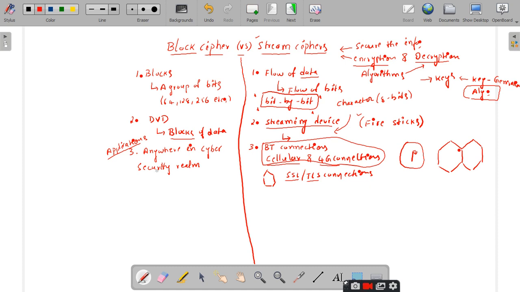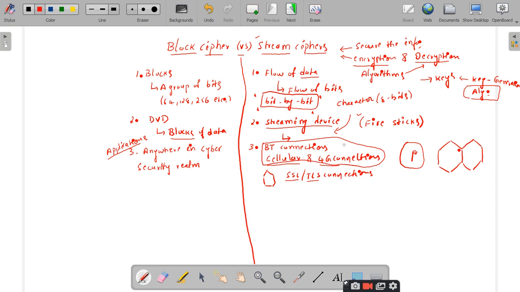Block ciphers are used in the cyber security realm, anywhere you can use them, but stream ciphers have limited usage: in Bluetooth connections, in cellular or 4G connections, and in SSL or TLS connections. Is the third point clear? Yes, sir.